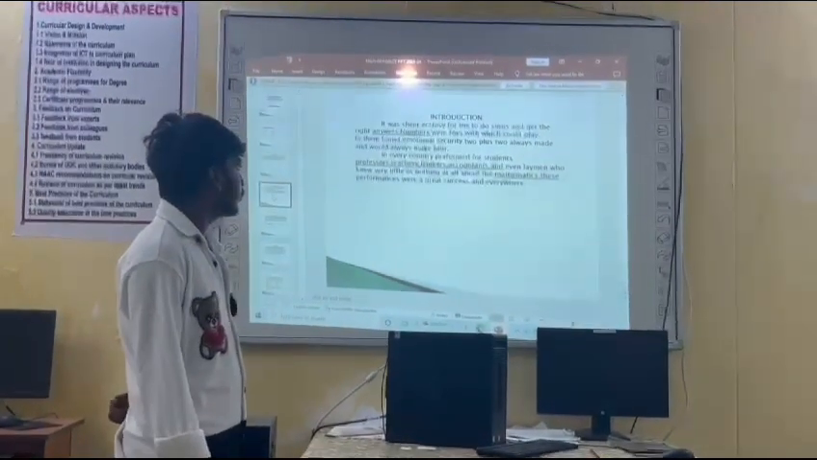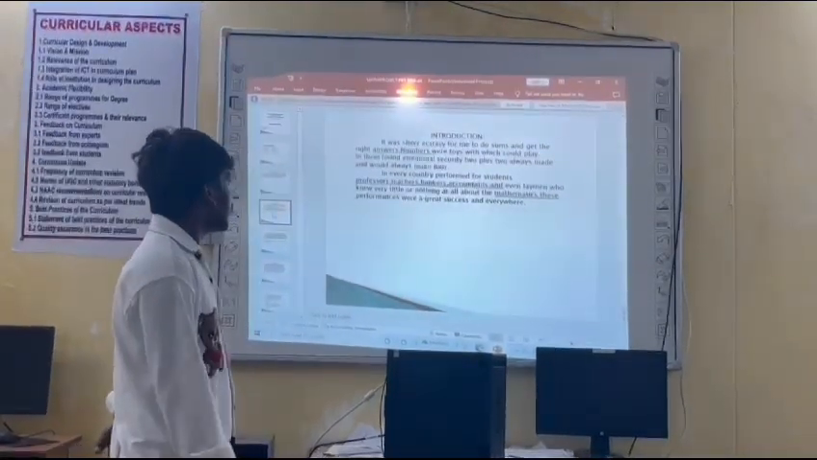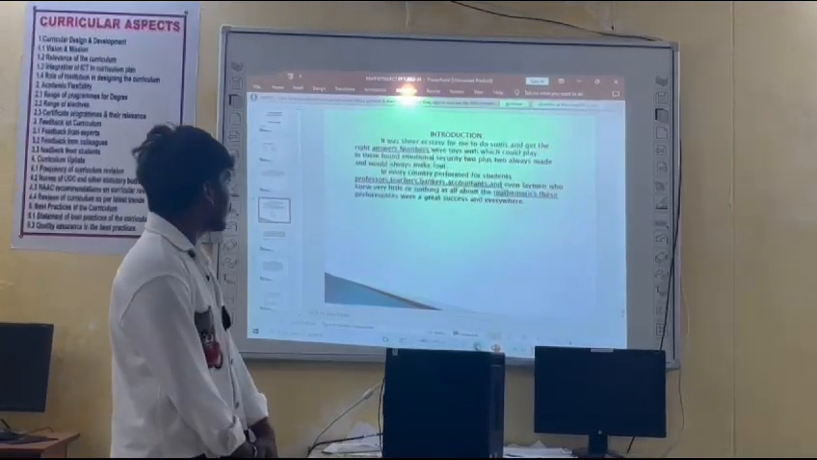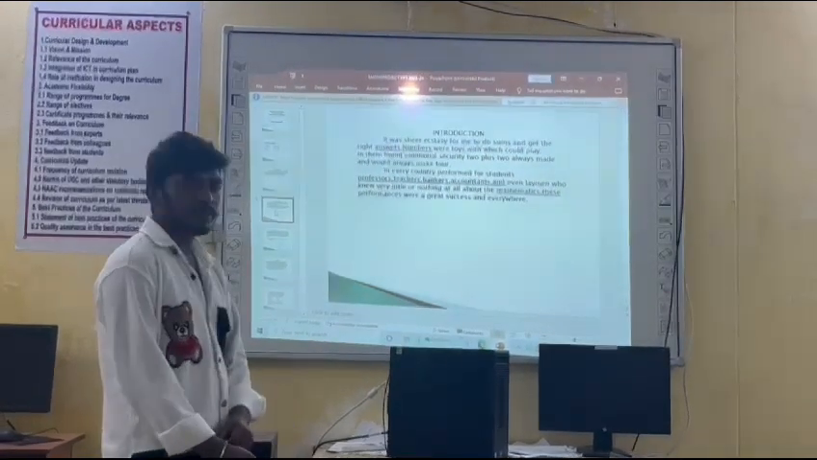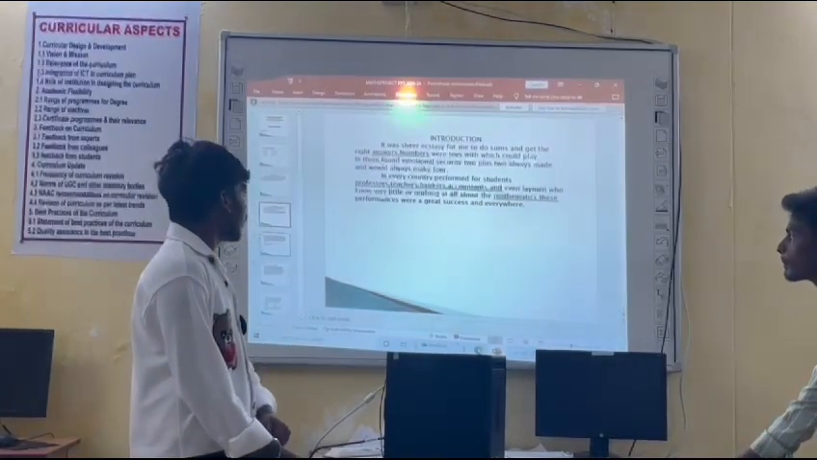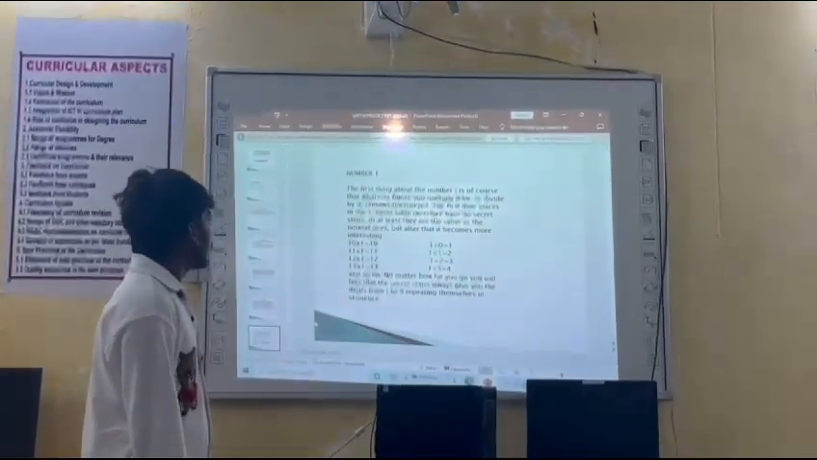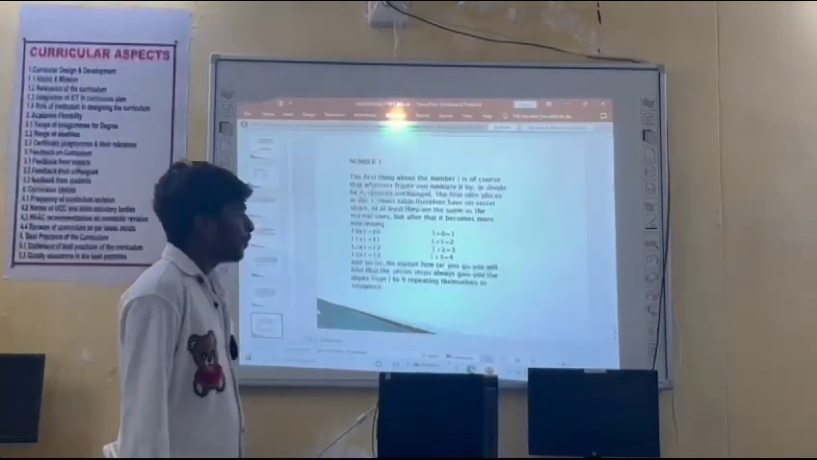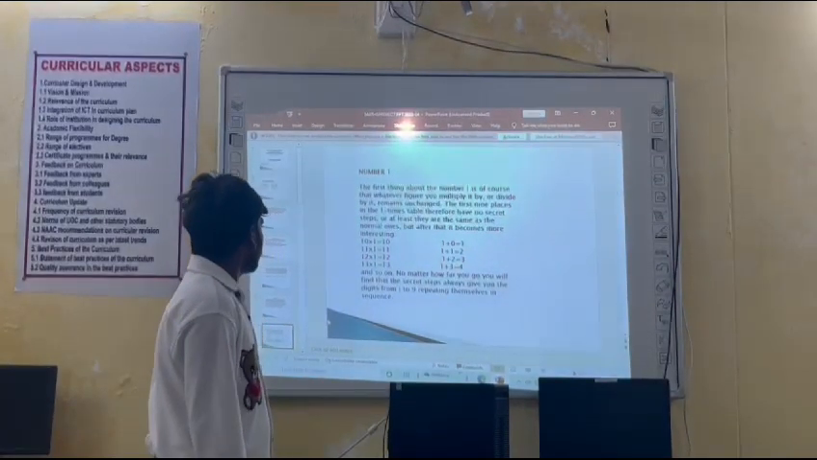It was a secret for me to do sums and get the right answer. Numbers were toys with which we could play. They found a secret to always make 2 plus 2 equal 4. In every country there are students, professors, teachers, bankers, accountants and even laymen who know very little or nothing at all. Number 1. The first thing about the number 1 is of course that whatever figure you multiply it by or divide by it remains unchanged.